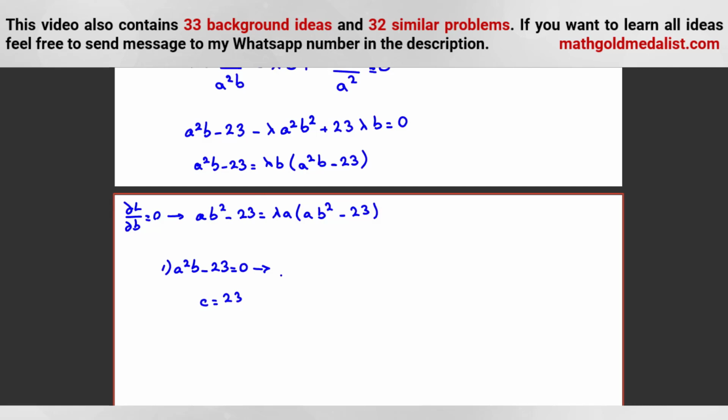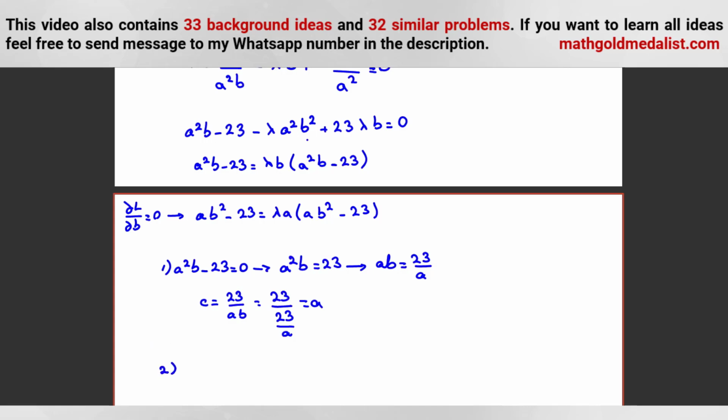C is 23 over AB. By this one, A squared B is 23. So because we need AB here, let's divide by A. AB is 23 over A. So if we divide 23 by AB, which is 23 over A, and cancel, it will be A. So in this case, C is equal to A.